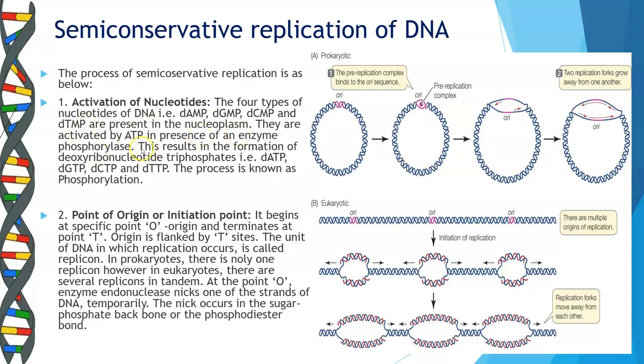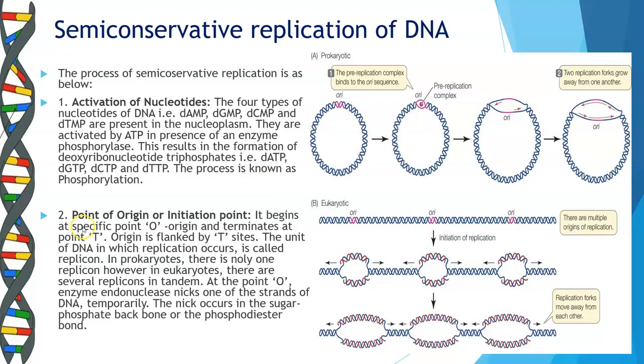Now they are activated by ATP in the presence of an enzyme phosphorylase. This results in the formation of deoxyribonucleotide triphosphates. That is, they get converted to dATP, dGTP, dCTP and dTTP. From their monophosphate forms, they get converted to triphosphate forms. This process is known as phosphorylation.